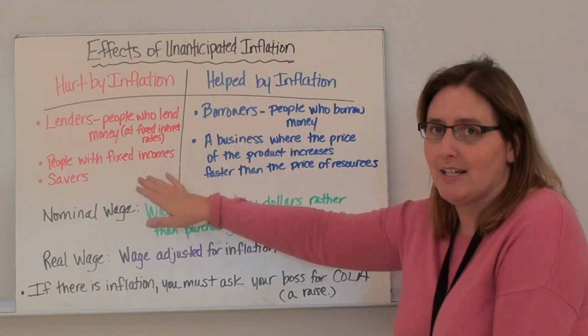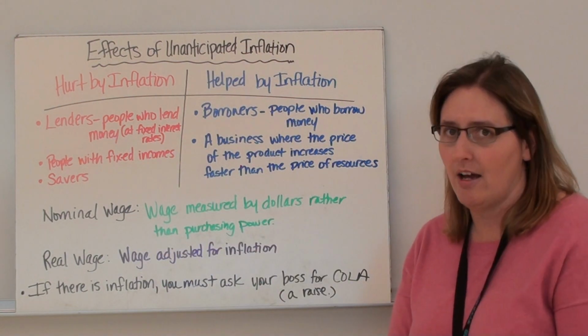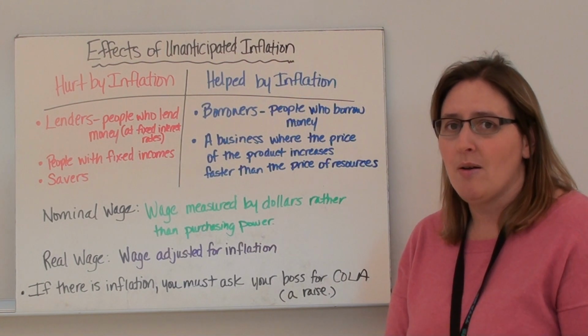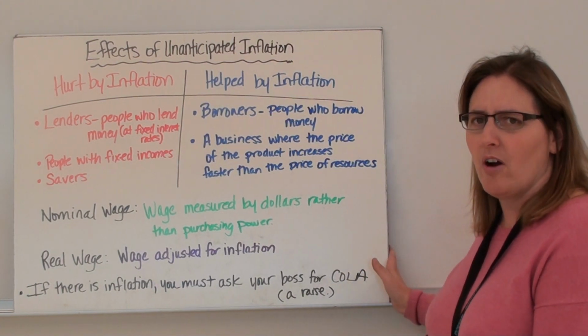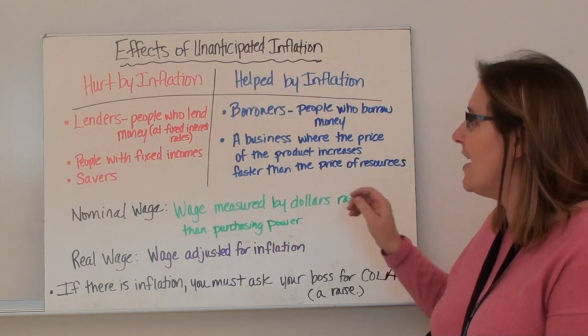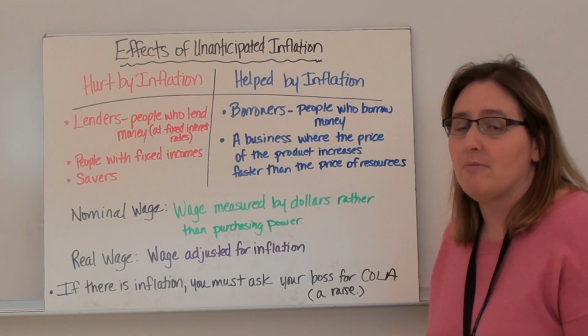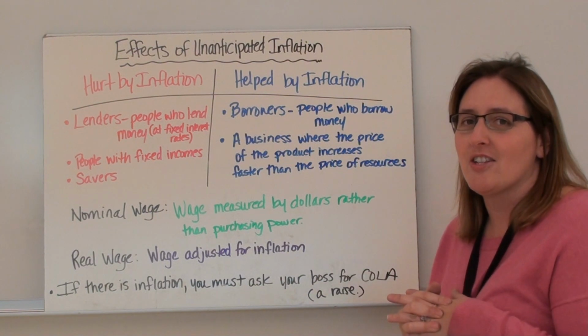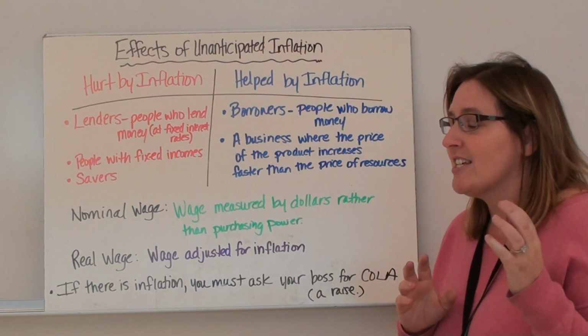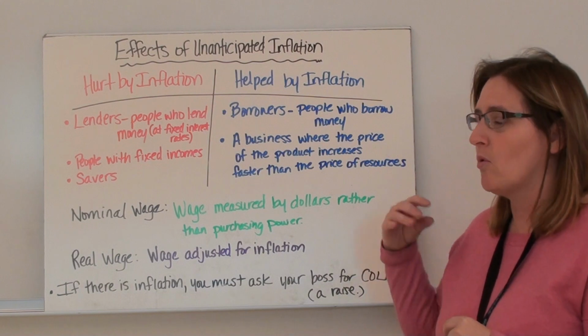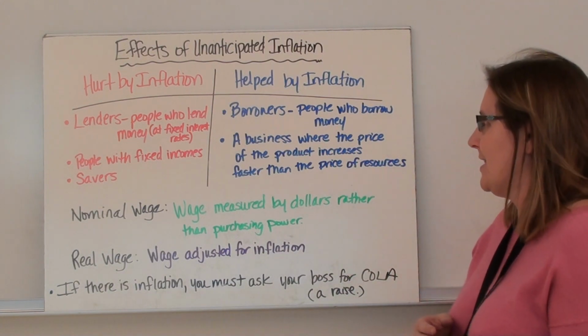And then people with fixed incomes, if they're getting the same paycheck every month and prices go up, that paycheck isn't going to go as far. And then savers, people who save money are going to be hurt by inflation because the dollars that they saved in 2000 aren't going to be worth as much in 2018.